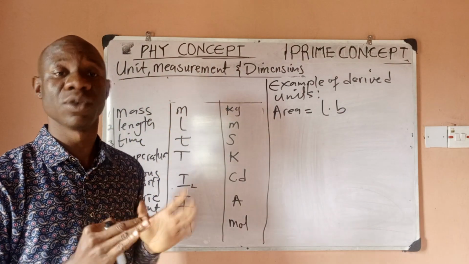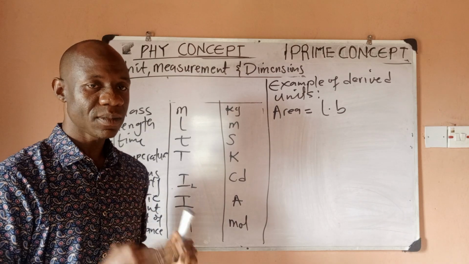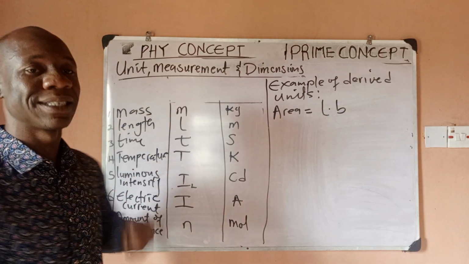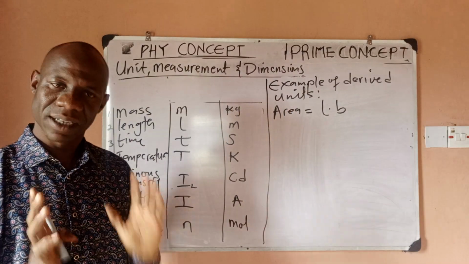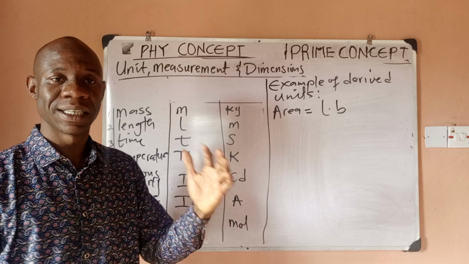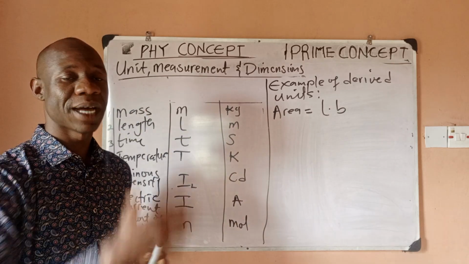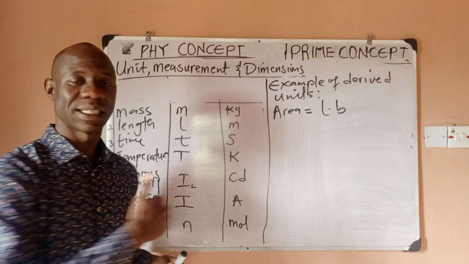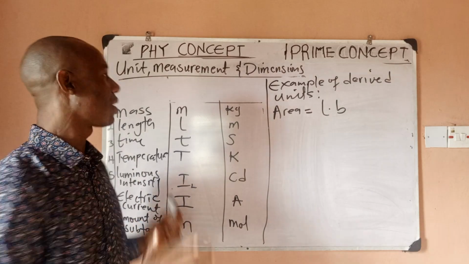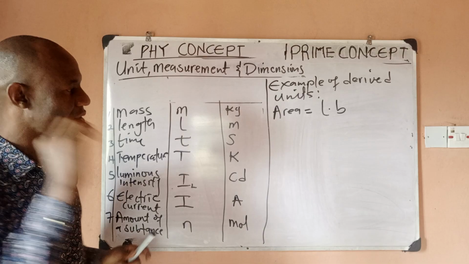When you're talking about units and measurements, they are all the same.